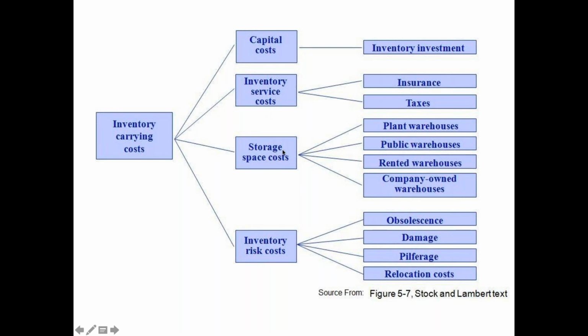Then there is storage space cost. If we are renting a warehouse, or using public warehouses or company owned warehouses, it is occupying a space, so that is storage space cost. And inventory risk cost is if there is any damage or spillage or relocation, that whole cost is called inventory risk cost. So these four costs combined is inventory carrying cost.